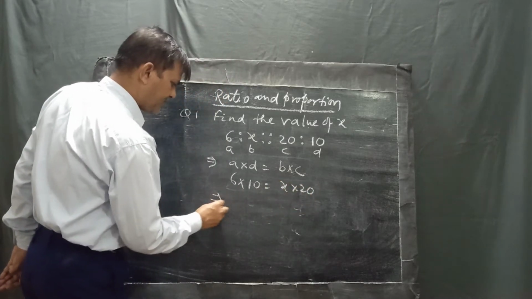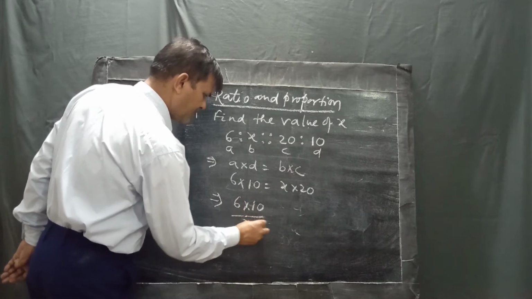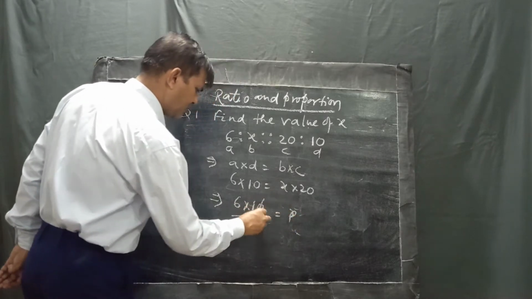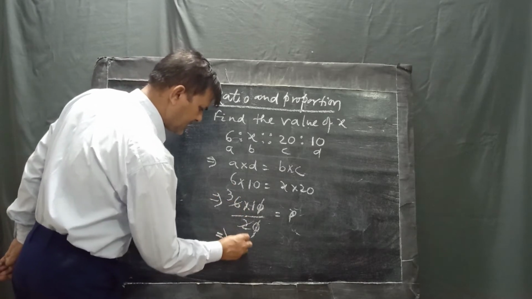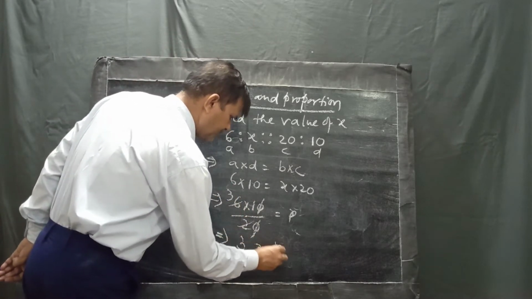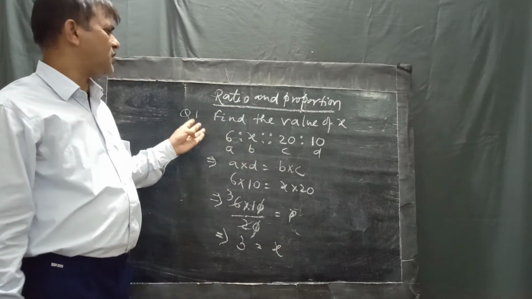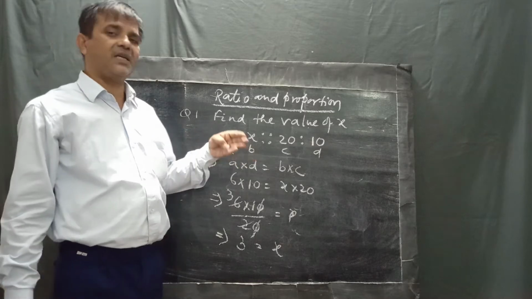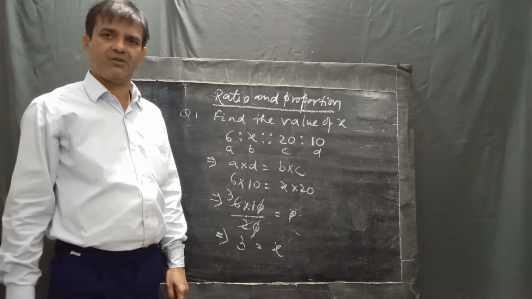Now 6 into 10 upon 20 equals x. Zero and zero cancel, 2 threes are 6. So the value of x is equal to 3. This is the first type of important question for ratio and proportion.